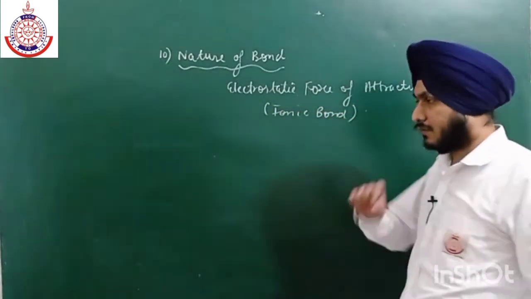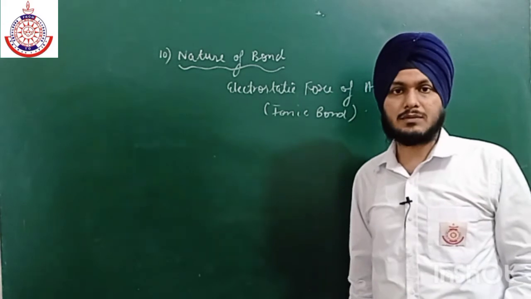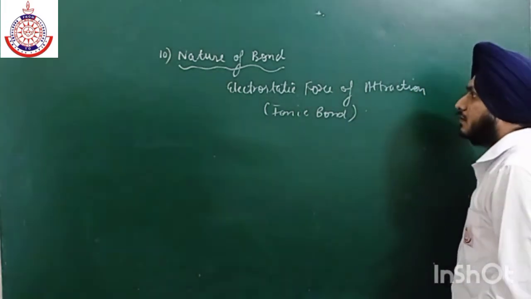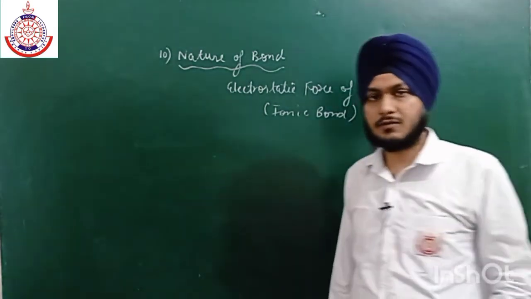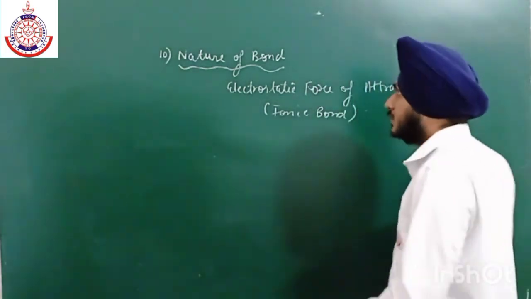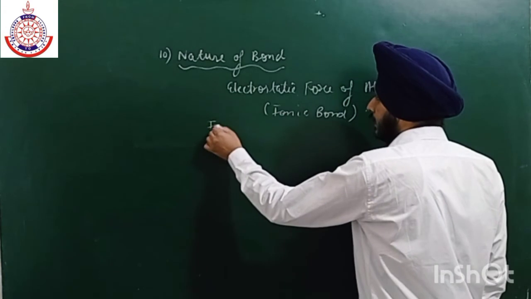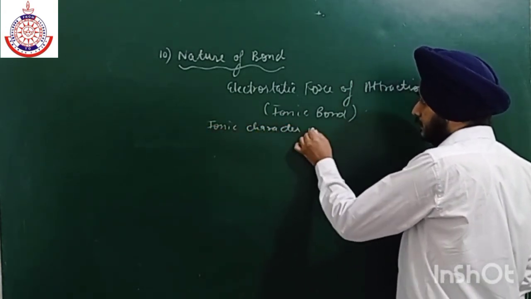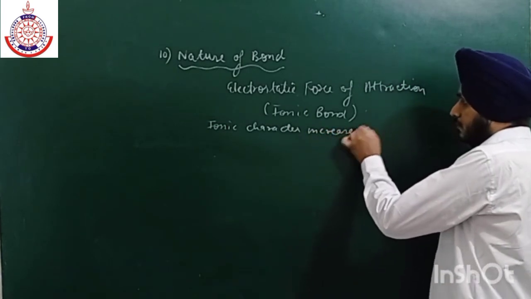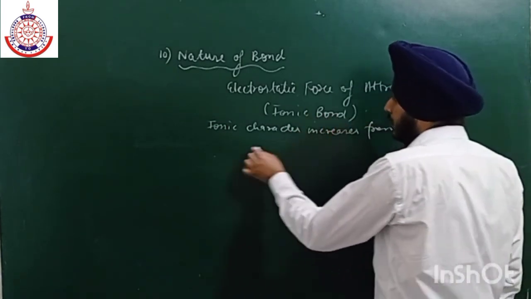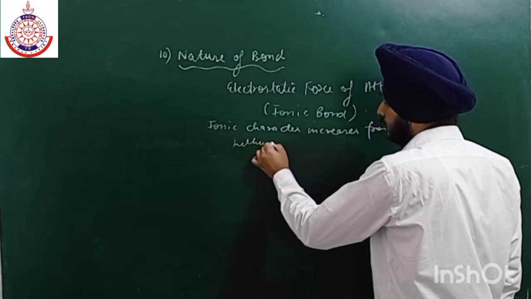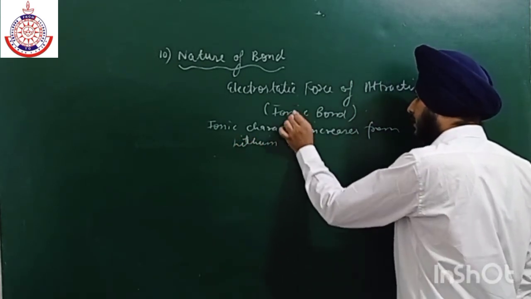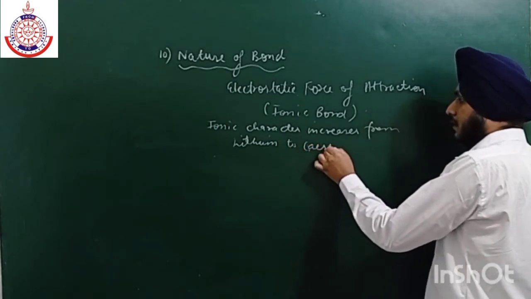They all form ionic bond, and as the electropositive character increases, the electrostatic force of attraction will also increase, and the tendency to form ionic bond will also increase. So the ionic character increases from lithium to cesium.